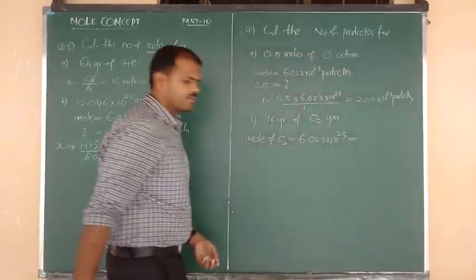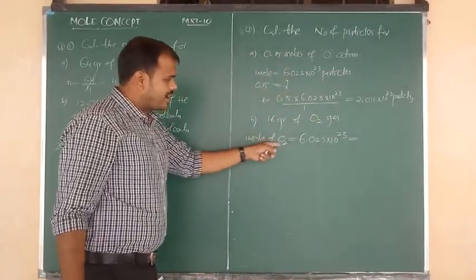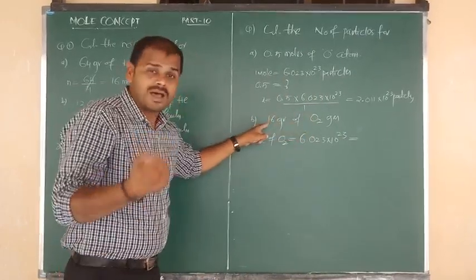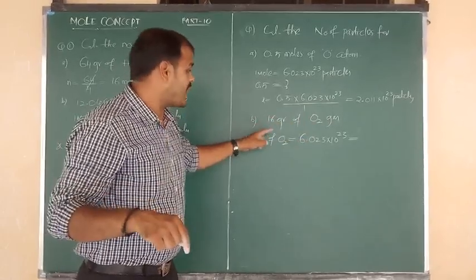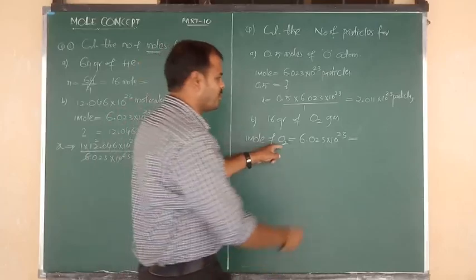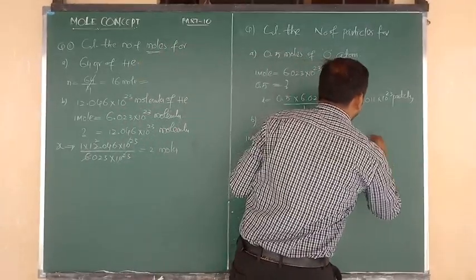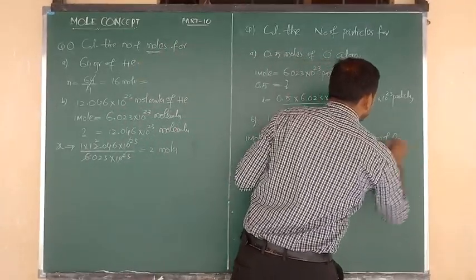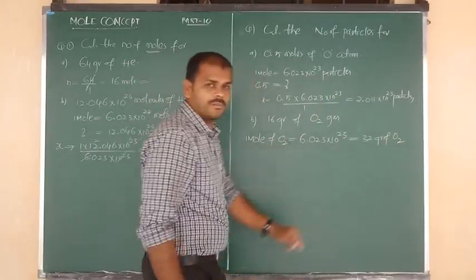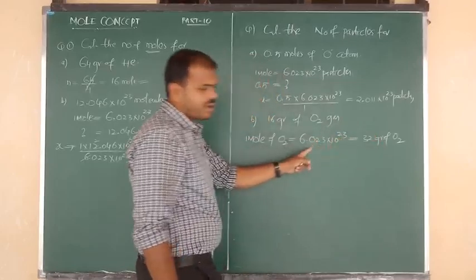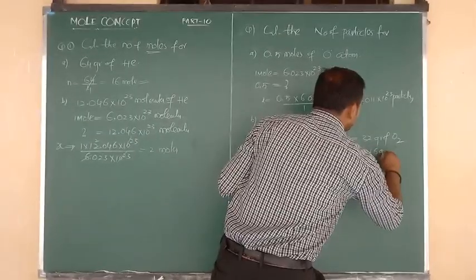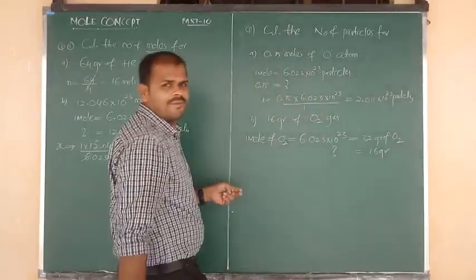Here in the question, they have given the mass for O2 gas. How much mass? 16. But actually the molar mass of 1 mole of O2 is 32. So 32 grams of oxygen is present in 1 mole and it contains Avogadro's number of particles. So 32 grams equals Avogadro's number of particles, but they have given how many grams? 16 grams. So 16 grams of oxygen is equal to how many particles?